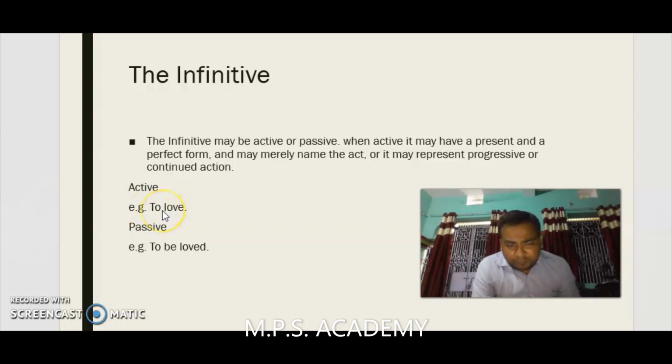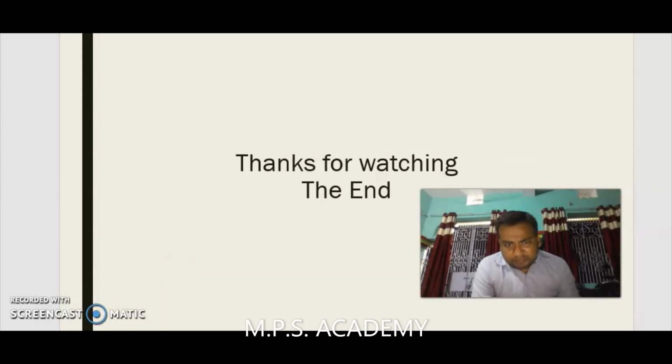So in those four, if we are talking about the simple present tense, then in simple sentences we use to love, or if we change it to the passive voice, then it will become to be loved. How do active and passive change together? We will learn later when we learn about the active and passive voices. There we will clear how these sentences change according to the tense and sentence. And this is enough for the session on infinitive.